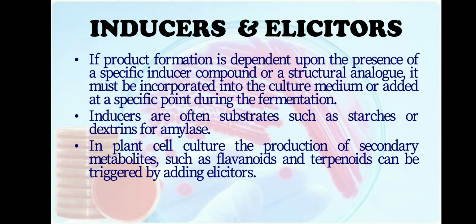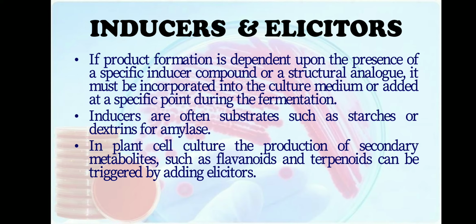If you have to synthesize pullulanase enzyme, then you have to use an inducer, that is maltose. For pectinase, you should use pectin as an inducer. So only in the presence of these inducers will the enzymes be produced. So for enzyme production, we have to go for inducers.